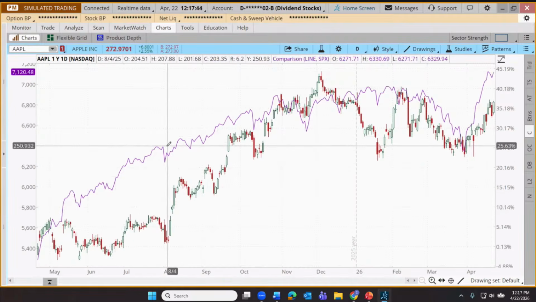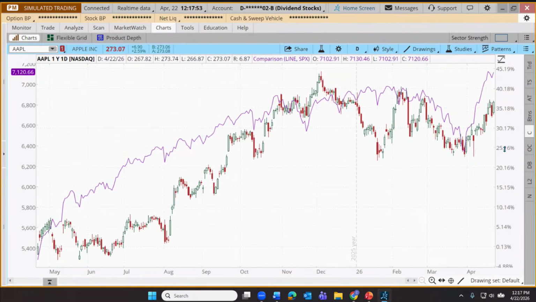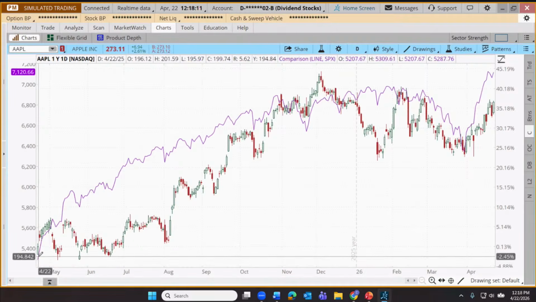Now, the problem here is we're now comparing two different distribution mechanisms. We're looking over here at the right. Our Apple is being displayed in percentages. The SPX is being shown on a points scale. So 2 different incompatible scales, not really a fair comparison. It's still showing how they've done each compared to one another over the last 12 months. But here's what I want to do.